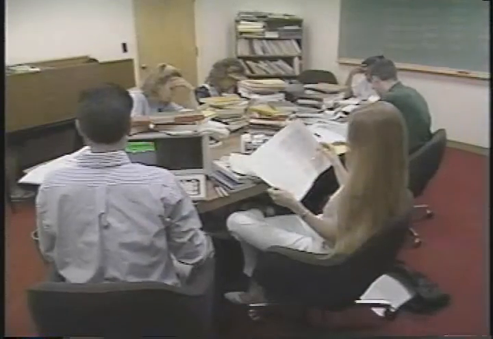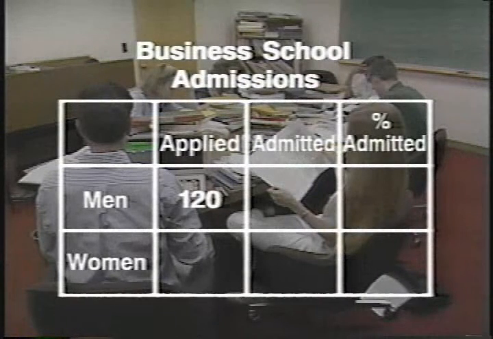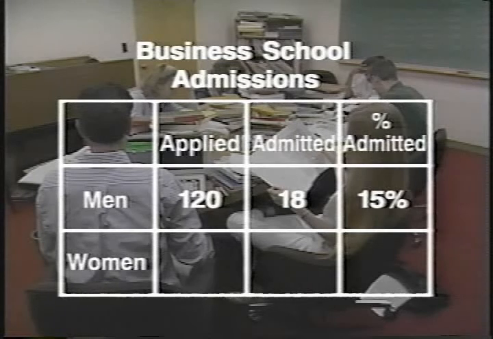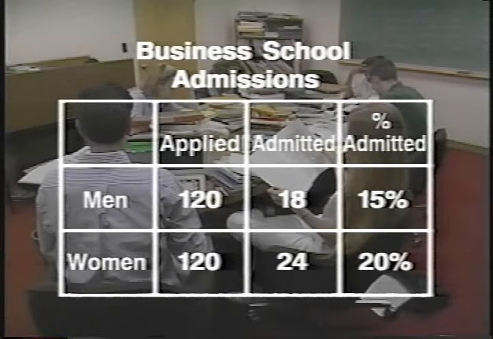This year, 120 men applied to City Business School and 18 were accepted, an admissions rate of 15%. Applications from women to business school are growing, and this year, for the first time, the number of women applicants equaled the number of men. 120 women applied, and 24 got in. That's 20%. So women applying to the business school actually did better than men. A higher percentage of women were admitted.